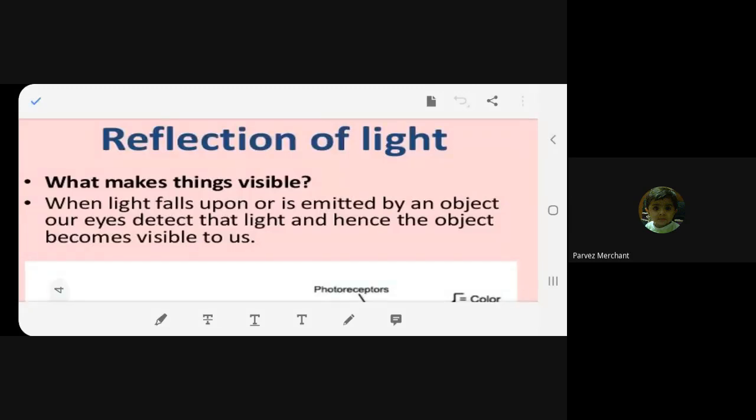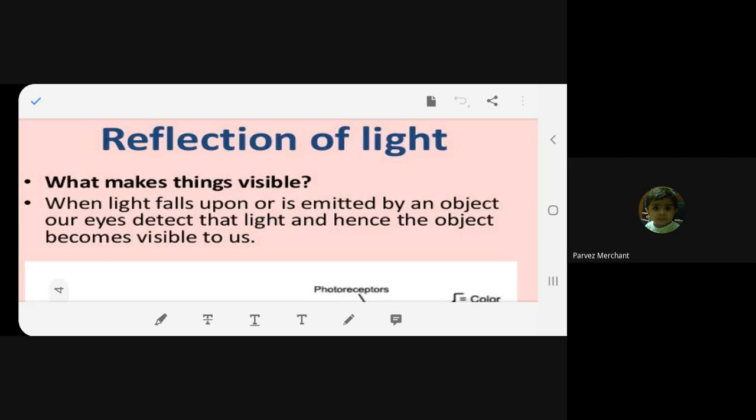So they are emitting light. They themselves are giving light, so they are called luminous objects. What are they called? Luminous objects. So they are emitting their own light, our eyes are detecting that light, so the object becomes visible to us. Simple. You understood or not?